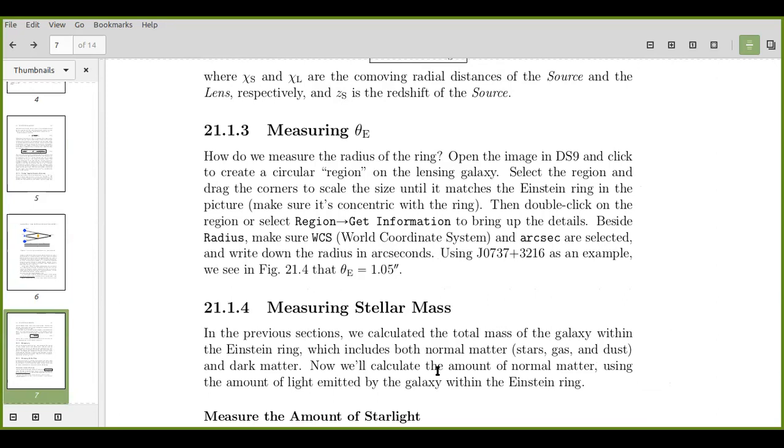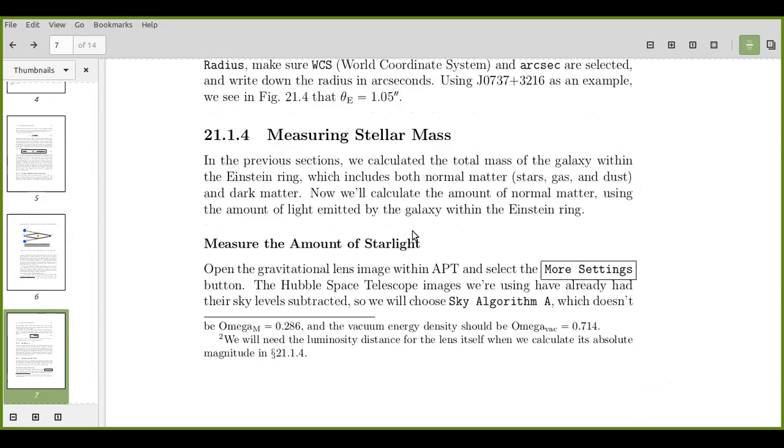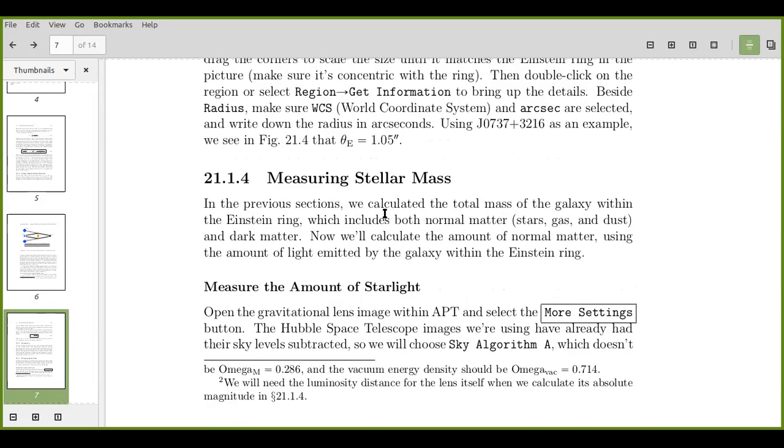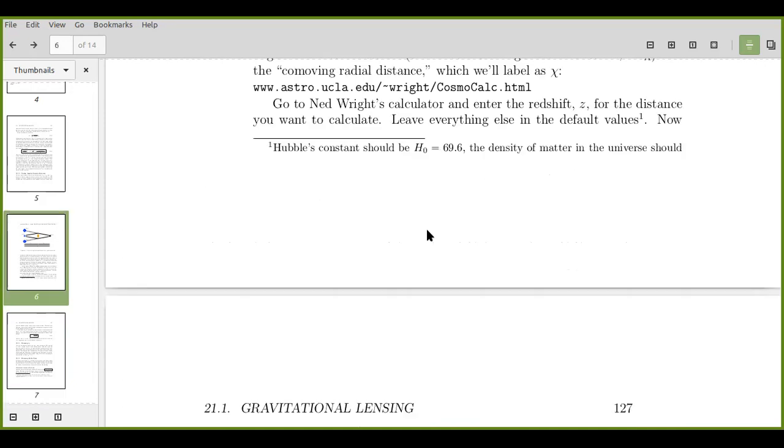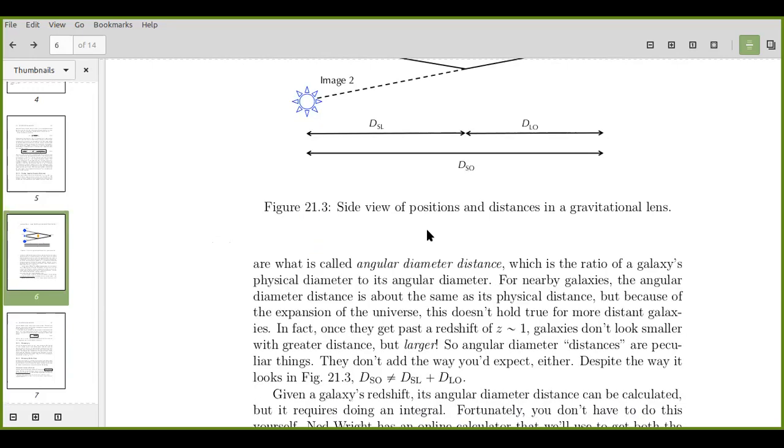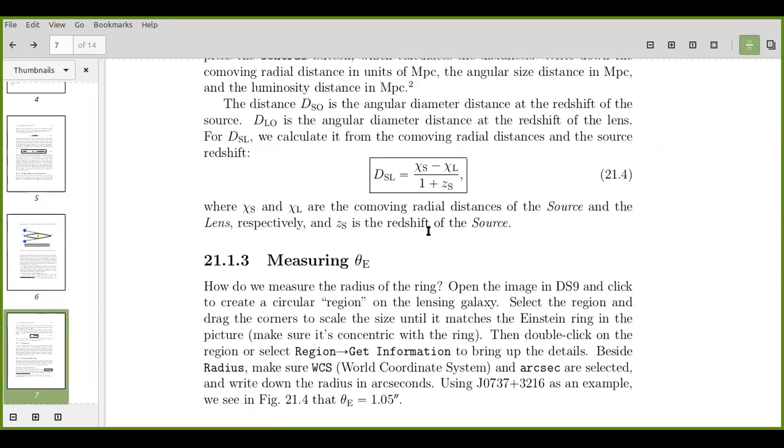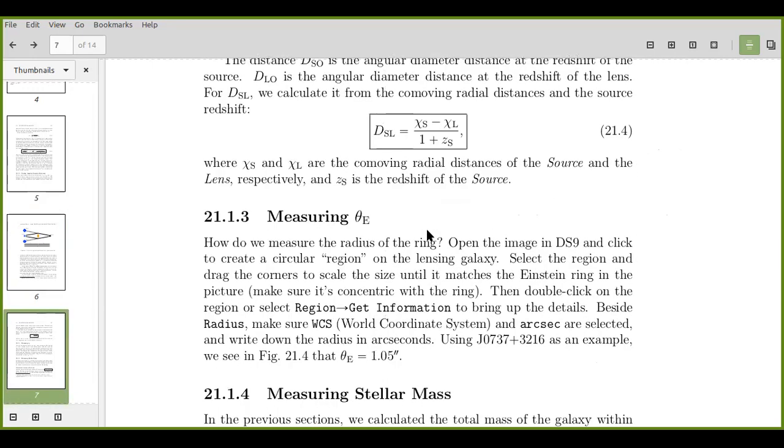Yeah, into 10 power 12. And for my theta of 0.966, my M total comes to 0.27 into 10 power 12. Okay. Okay.